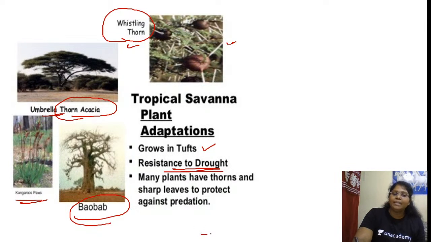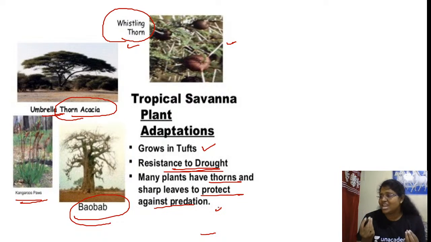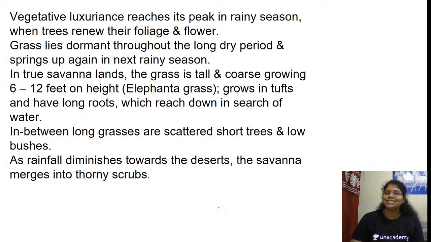Sorry. And many plants have thorns and sharp leaves to protect against predation. They already have very few leaves, and those leaves would be grazed by the cattle. So in order to preserve them, they look very thorny, like jackfruit. Okay, inside it is very tasty, but outside it has a very thorny appearance, isn't it?